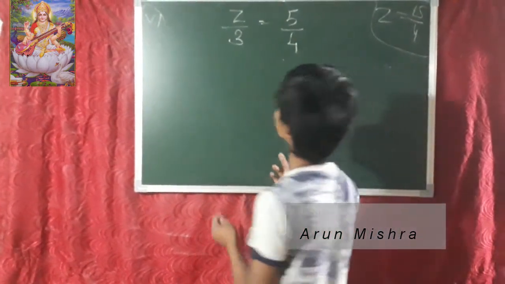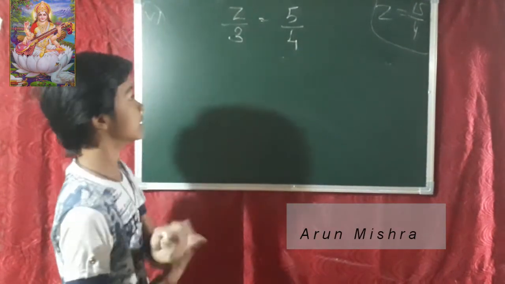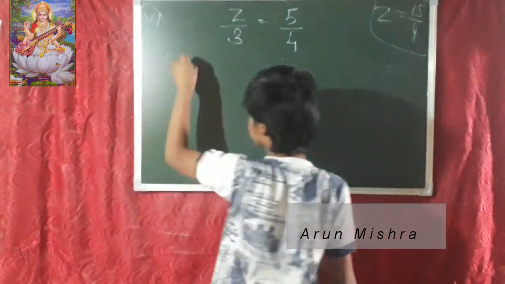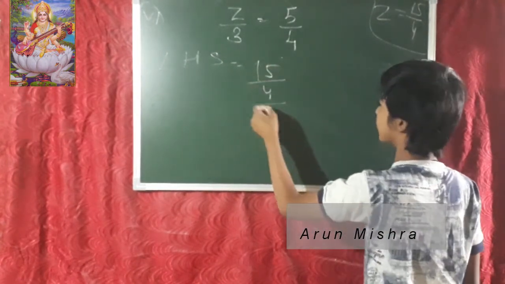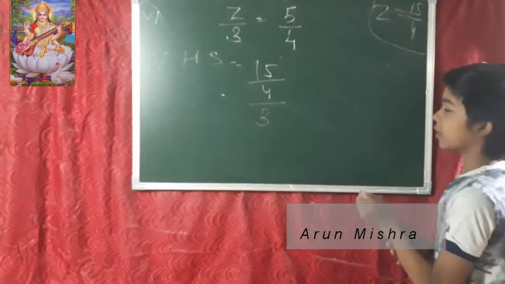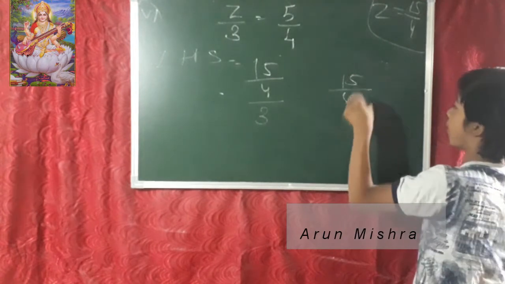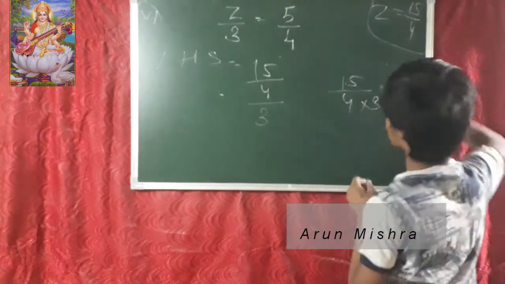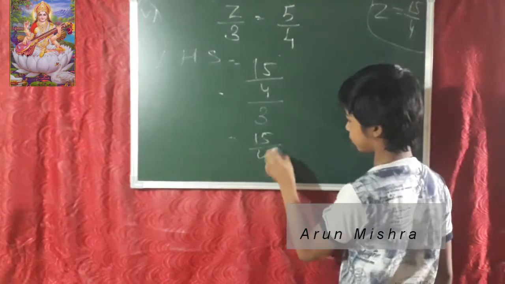So friends, Z upon 3 is equal to 5 upon 4. The checking process will start. Now put this Z in that place. LHS is equal to what? 15 upon 4 upon 3. Or you can write it simply as 15 upon 4 into 3.